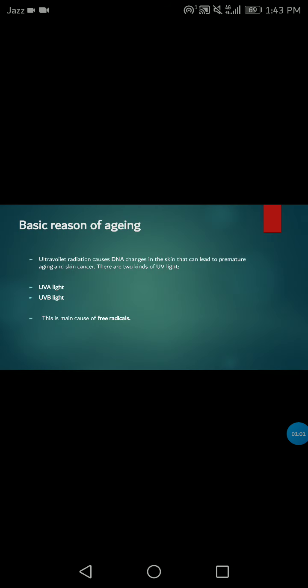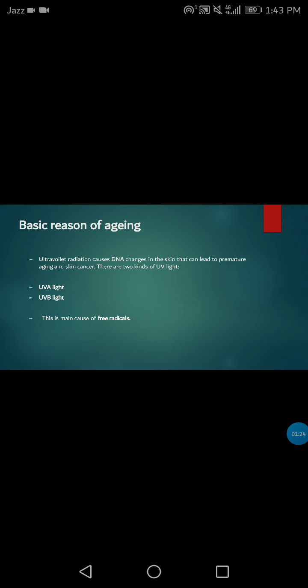Now, what is the basic reason of aging? We all know that sun rays are the basic reason of aging. When sun rays fall on the human body, they contain some ultraviolet radiations. These radiations create pores in human skin, and these are the main reason for free radical formation. There are two types of ultraviolet radiations: UVA light and UVB light.